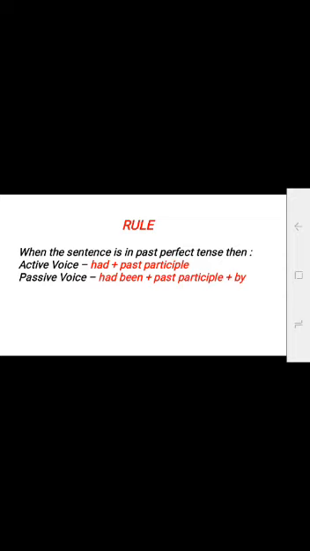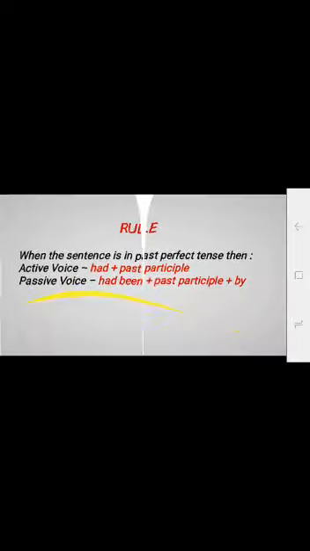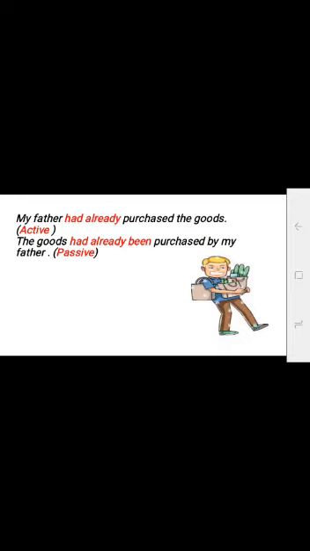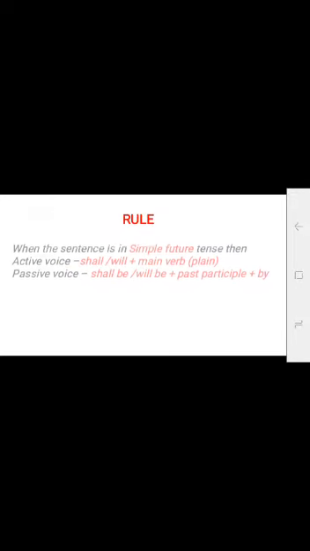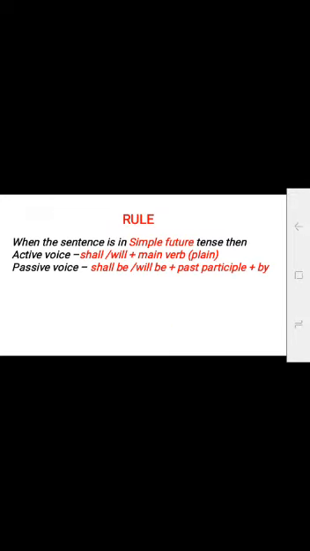When the sentence is in past perfect tense, then active voice is had plus past participle. In passive voice it will change to had been plus past participle plus by. My father had already purchased the goods. Active voice. In passive voice it will be the goods had already been purchased by my father. With this, we finish past tense.